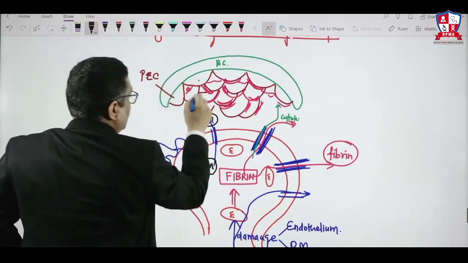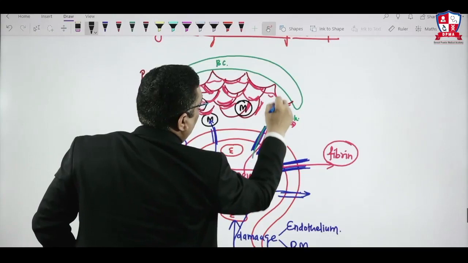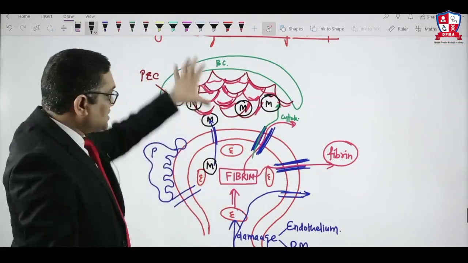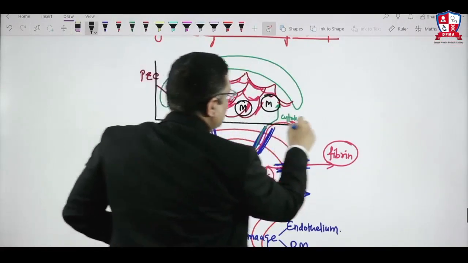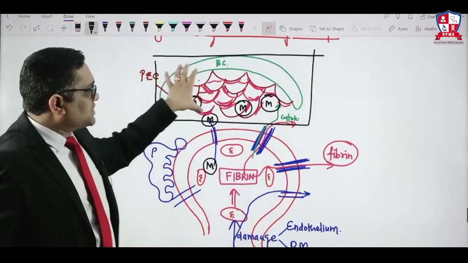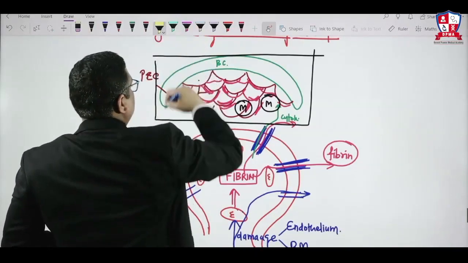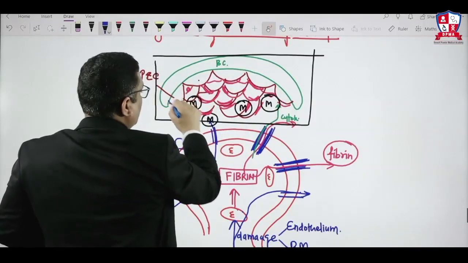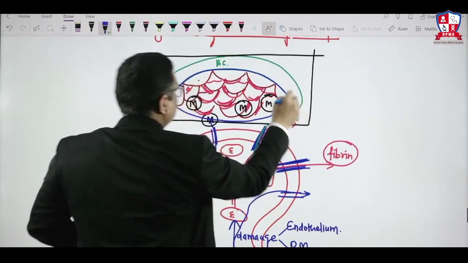Along with this, you will notice mononuclear cells are also present. So this entire structure, now just focus on this entire structure, which I am marking here. In this biopsy, this structure is looking exactly like a crescent. Look at this. This is looking like a crescent, right? So that is what it is called, a crescent.